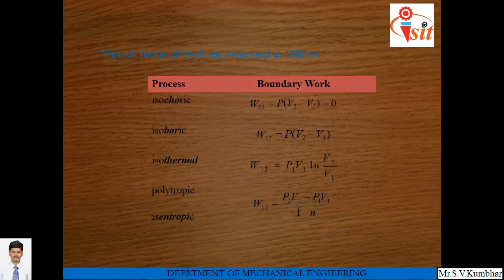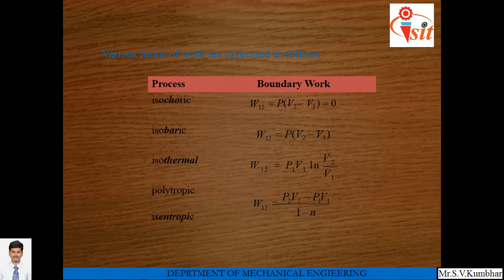So various forms of work are expressed as follows. First process, isochoric process, where volume remains constant. Work done is equal to P into bracket V2 minus V1, as volume remains constant, V1 is equal to V2, therefore work obtained from isochoric process is 0. For isobaric process, pressure remains constant, so work done is given as P into V2 minus V1. For isothermal process, W is equal to P1 V1 ln V2 upon V1.